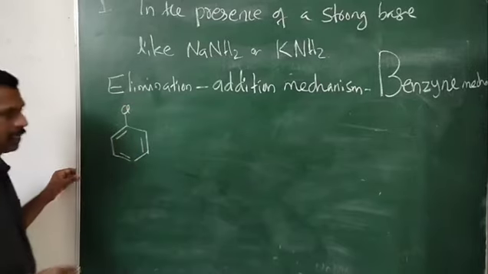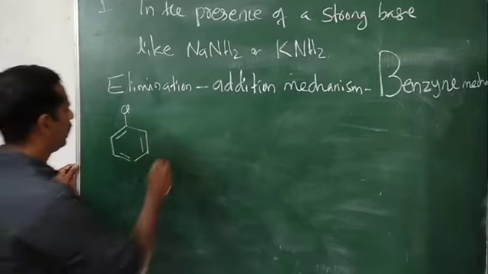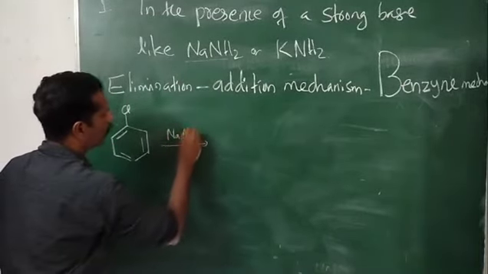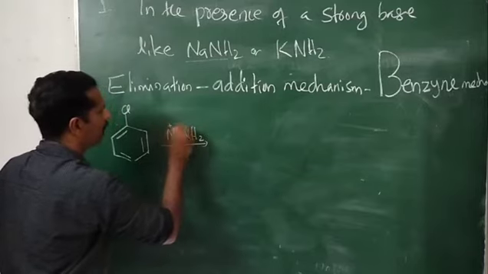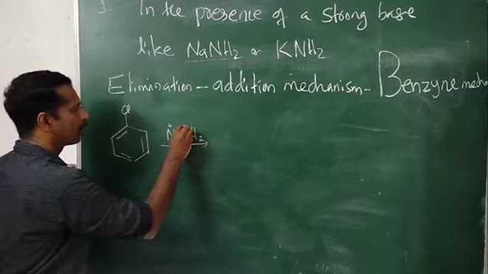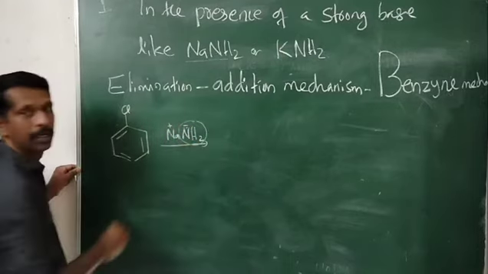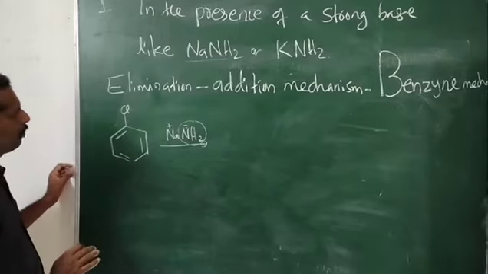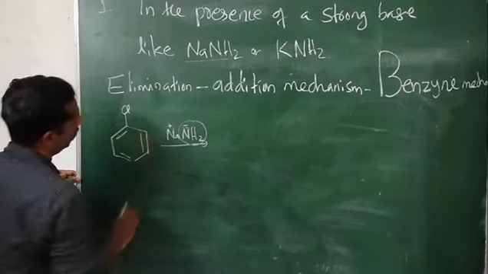Suppose here it is chlorine, and we know that this is our base, NaNH2. NaNH2 means Na plus and NH2 minus, or you can see that this is our nucleophile. This NH2 minus is our nucleophile. Now you can see that, look at it here.